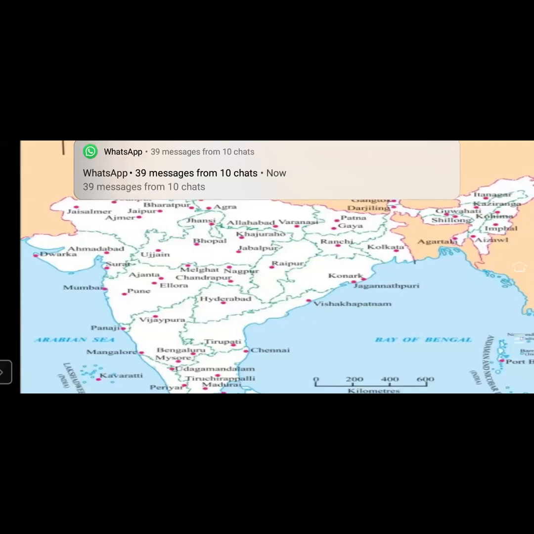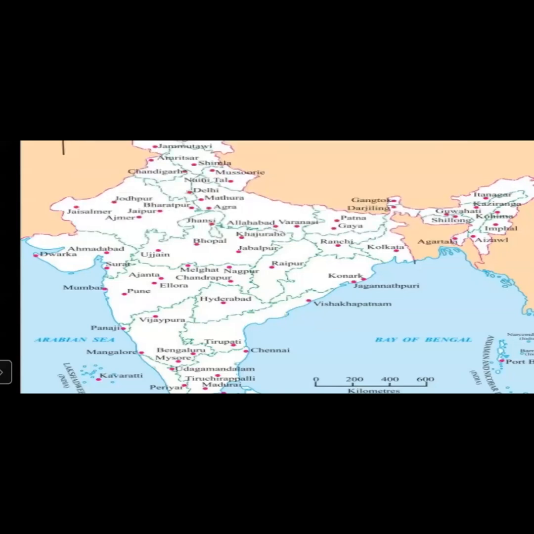Then, if you go to the next question, make the list of hill stations, places having sanctuaries and the places along the coast. Now, first you are going to make the list of hill stations. You have Mussoorie, Nainital, Darjeeling, Srinagar, Leh, and Simla. All these places are famous as hill stations. But for sanctuaries, there are Nainital, Melghat, Bharatpur, Periyar. These are all famous for the sanctuaries.